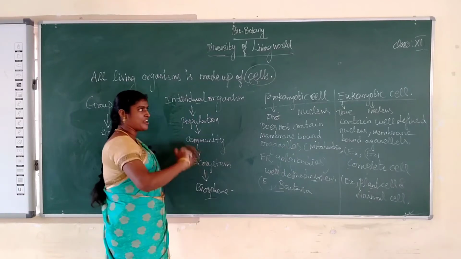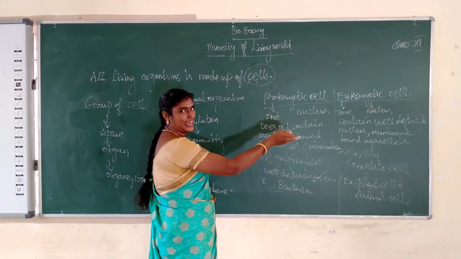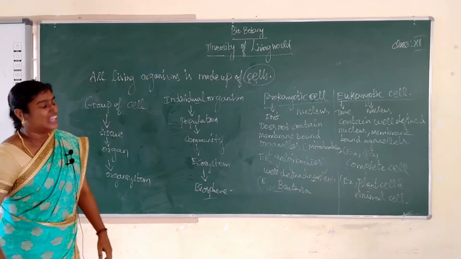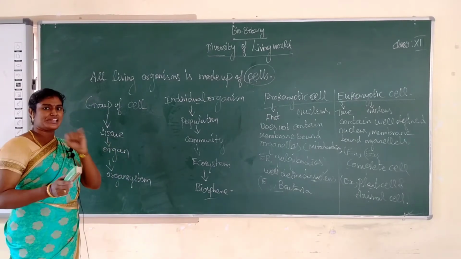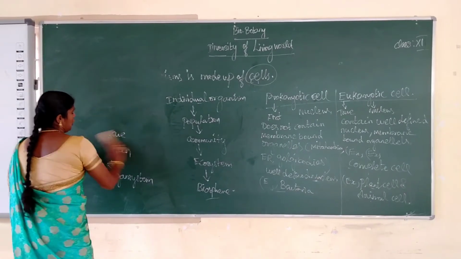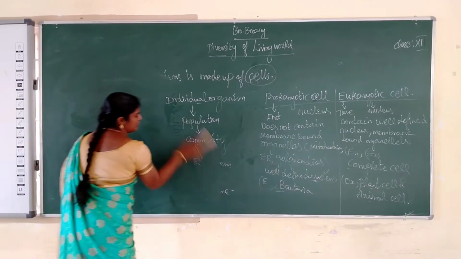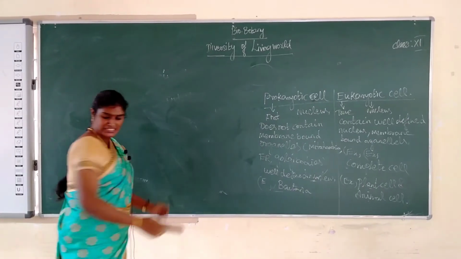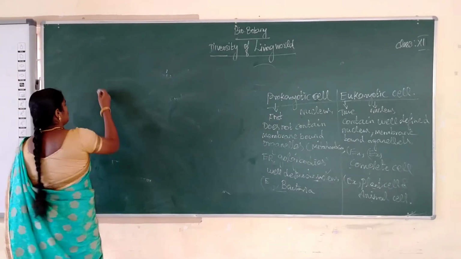Okay, do you understand the difference between the prokaryotic cell and eukaryotic cell? Okay, next one. The cell is two types: another one unicellular, another one multicellular. What is the meaning of unicellular? Unicellular means first one unicellular animals, another one multicellular animals.